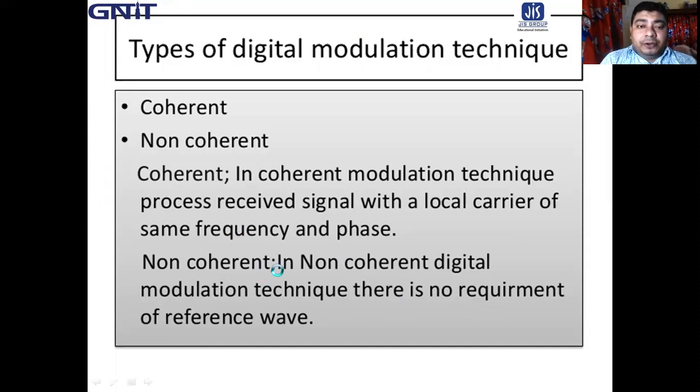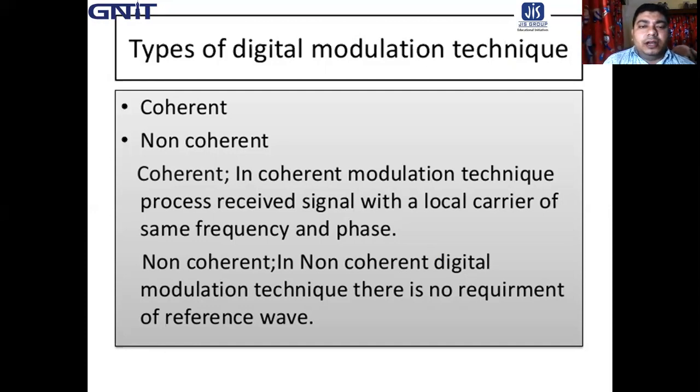And what is non-coherent? Non-coherent digital modulation techniques are those in which the detection process does not need a coherent wave. That means there is no need of a carrier for the demodulation at the receiver.